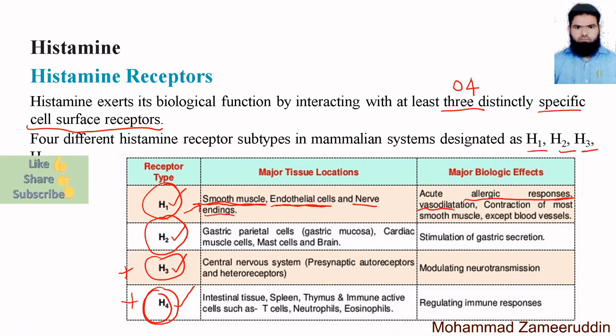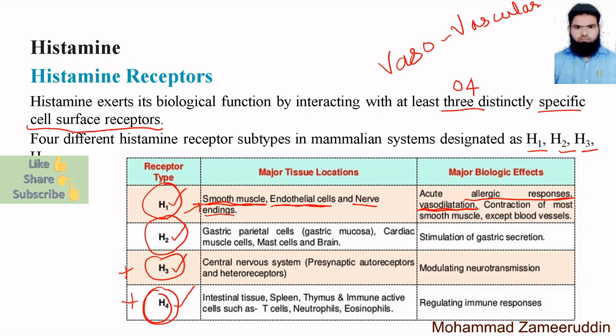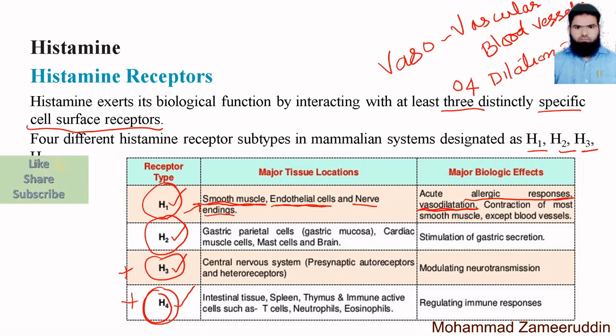Then vasodilation. Vasodilation means what? Vaso means vascular, and vascular means blood vessels. And dilation means an increase in the diameter.